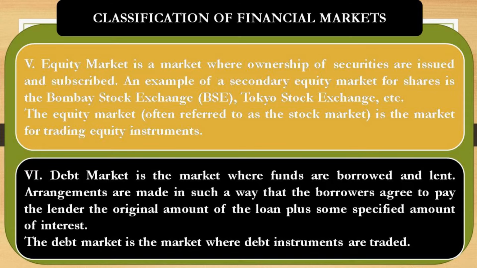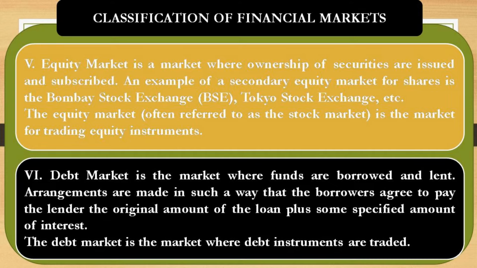Then another simple classification of financial markets is into equity market and debt market. Some instruments offer ownership of the company, that is shares or stocks, and some other instruments are simply denoted as creditorship securities, like debentures and bonds.